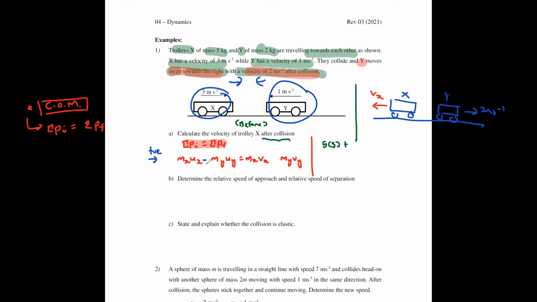So this one is moving opposite. You give it a negative. Okay. And then after that, when you go to before collision, to the case after collision, this one is going to be negative mx vx plus with my vy.